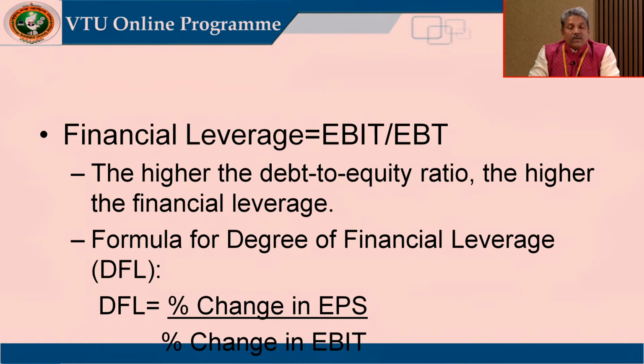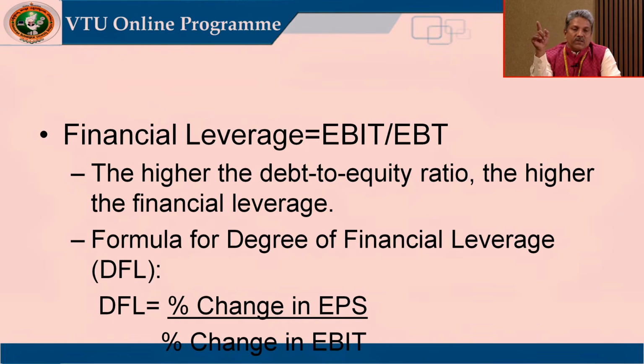See, what is the difference? How to arrive at EBT? EBIT is nothing but the operating profit. We have seen when we talked about operating leverage, EBIT is calculated as sales minus total cost. We get EBIT, earnings before interest and tax. Then from EBIT, we have to pay interest on borrowings.